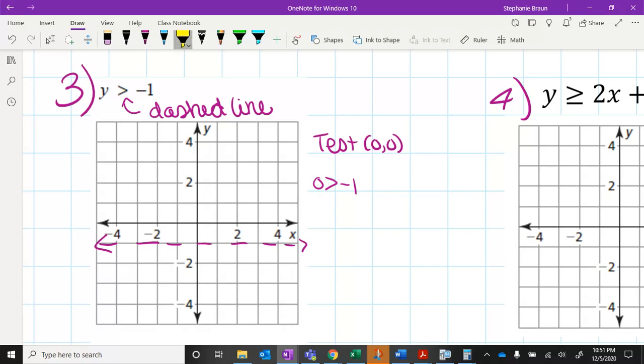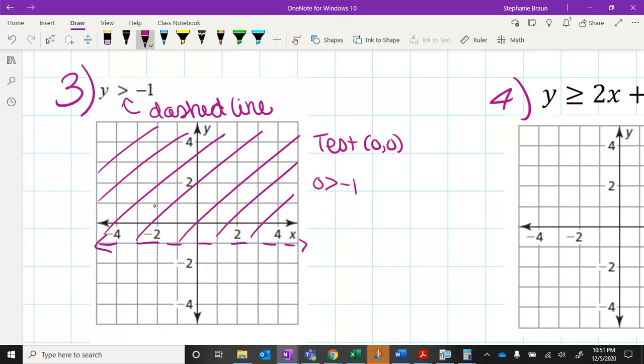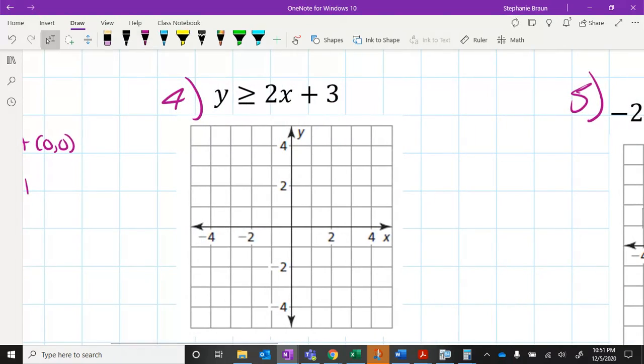Yes, so that checks. What I would suggest you do is use a highlighter or a colored pencil or something, and you can just highlight the area above it. Sometimes what people like to do, another option, is you can do some stripes, but make it really clear that it's everything above that line. Either one's fine. Okay, number 4.